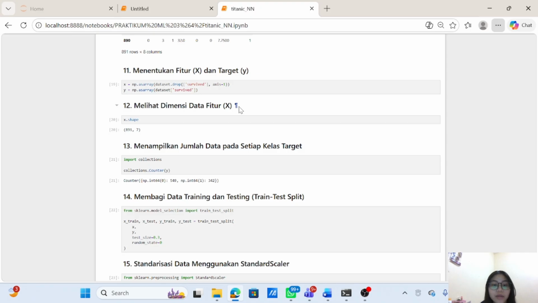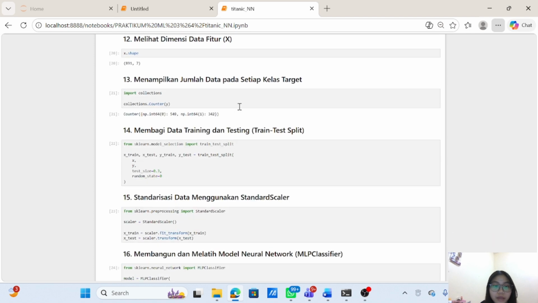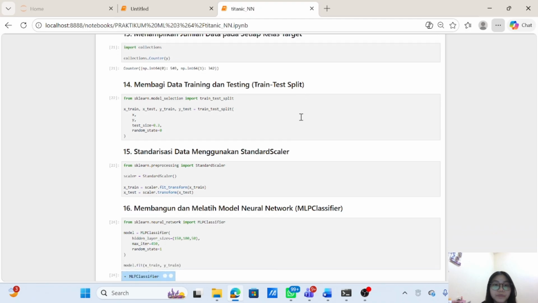The target variable is survived, while the other columns are used as input features. Then the train-test split: the dataset was divided into a percentage of training data and a percentage of testing data. The training data is used to train the model, while the testing data is used to evaluate its performance.